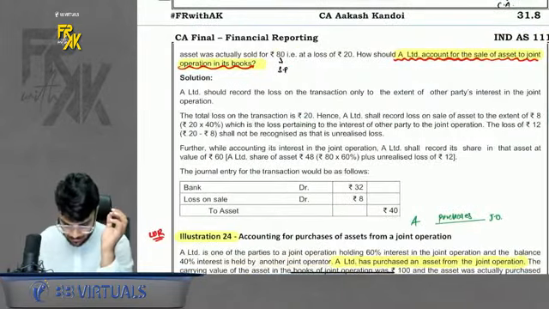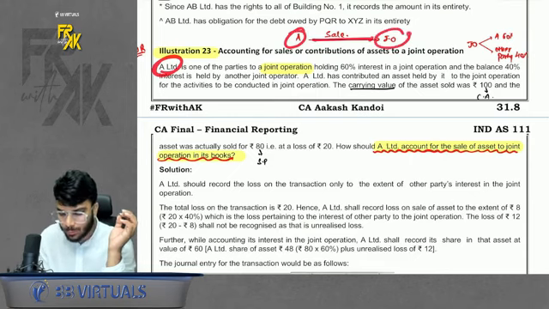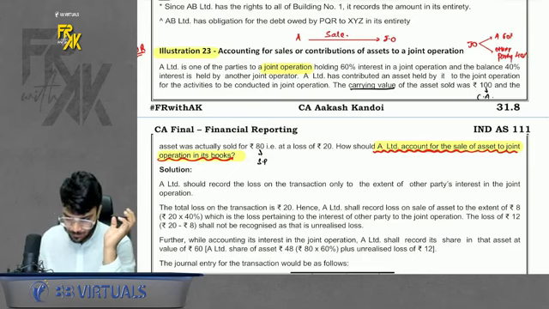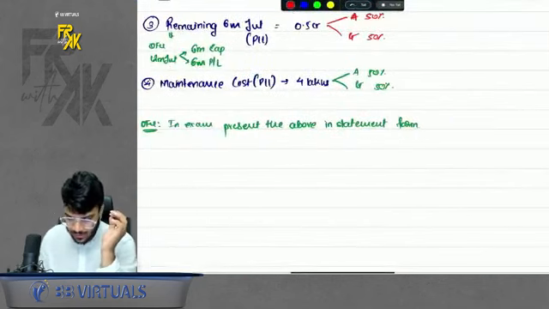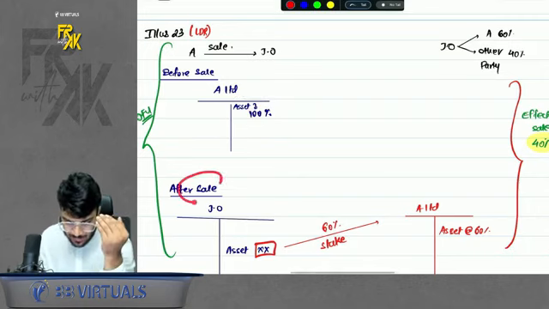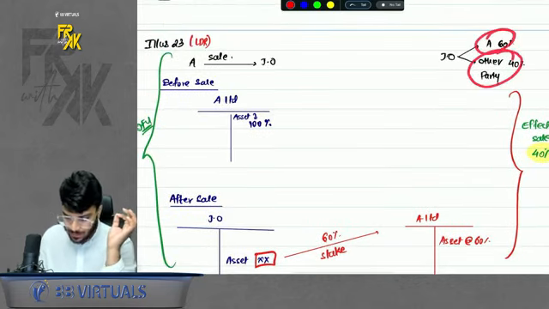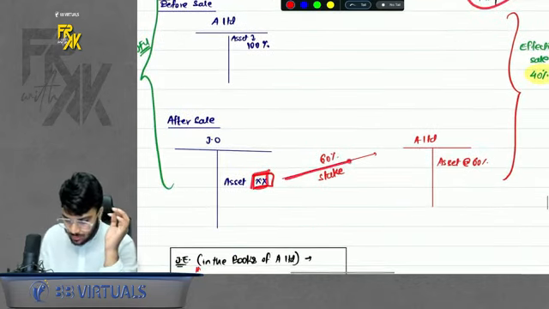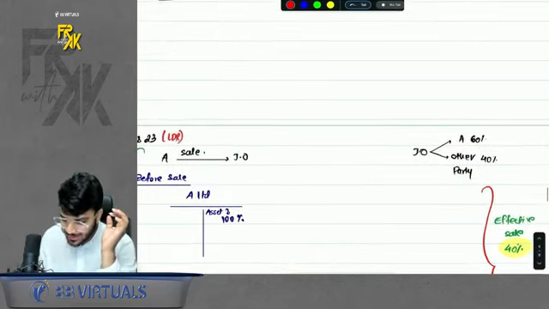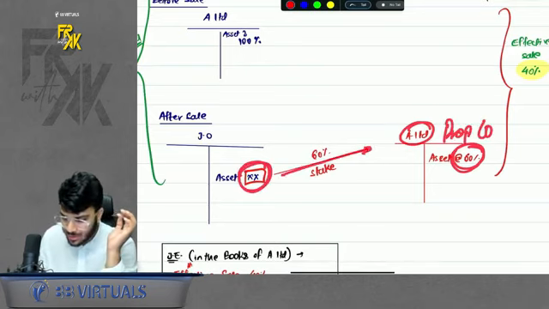Okay, so what is there? Please have a look here. So basically, in the first case, there is one party A, and A is selling something to the joint operation. Okay, A has 60% stake in the operation, and the other party of the operation has 40% stake. So if I look at the OFU here, OFU means only for understanding, you will understand that before the sale, 100% asset was with A. After the sale, the asset comes in the books of joint operation. And because joint operation has 2 parties, A and the other party, as soon as it comes in joint operation, it will automatically get recorded in the books of A Limited to the extent of 60%. Why? Because A will follow proportionate consolidation. In that, whatever is there in joint operation, A will record 60% of it.